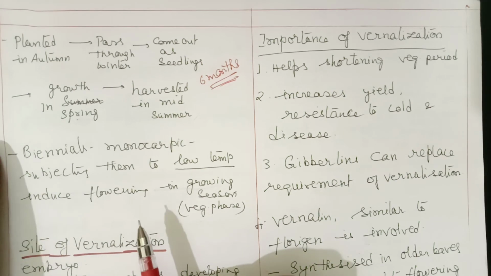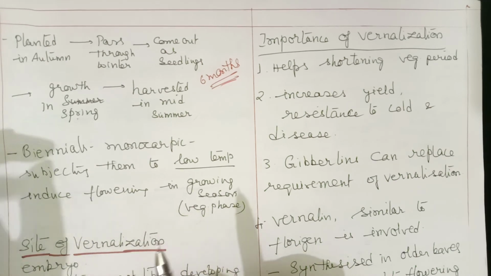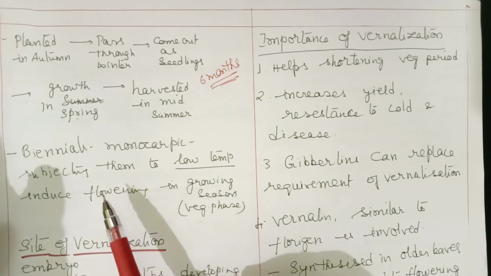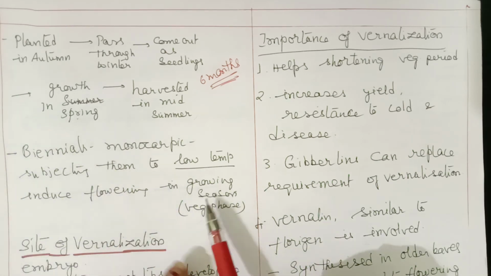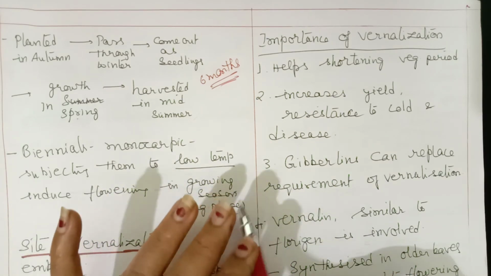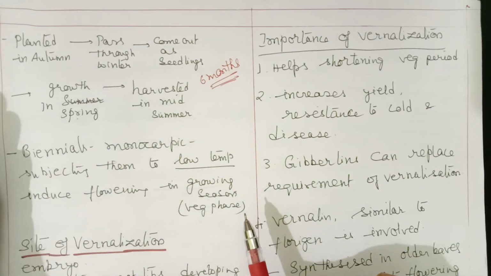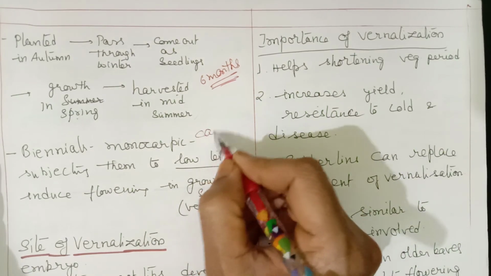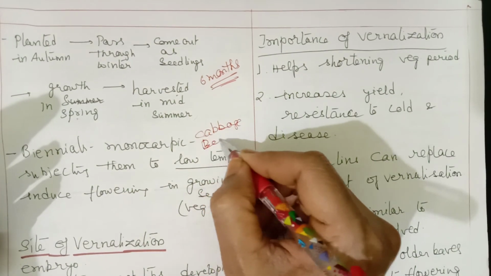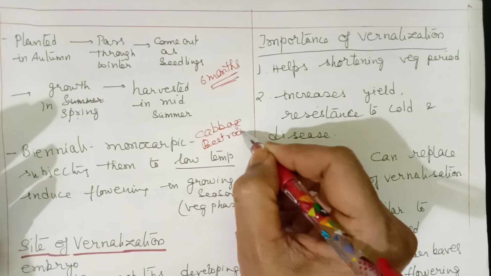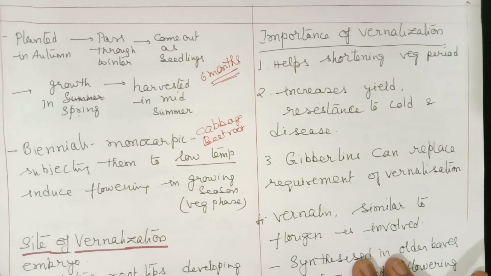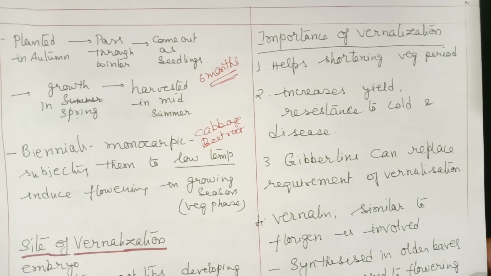Suppose these plants are subjected to low temperature in the first year itself. Then we can find they show reproduction and they may give yield. Some examples of biennials are cabbage, beetroot, cauliflower. So different vegetables, even carrot. All these are biennials.